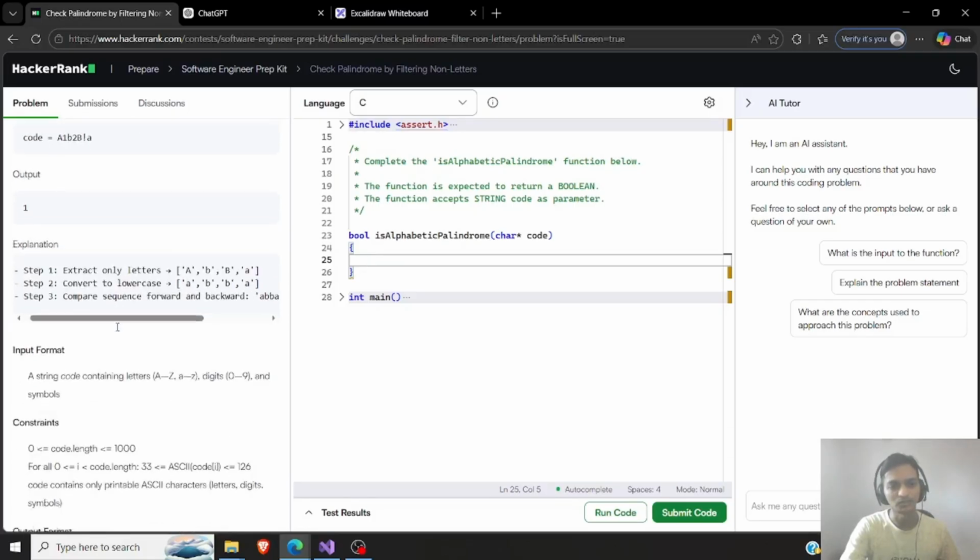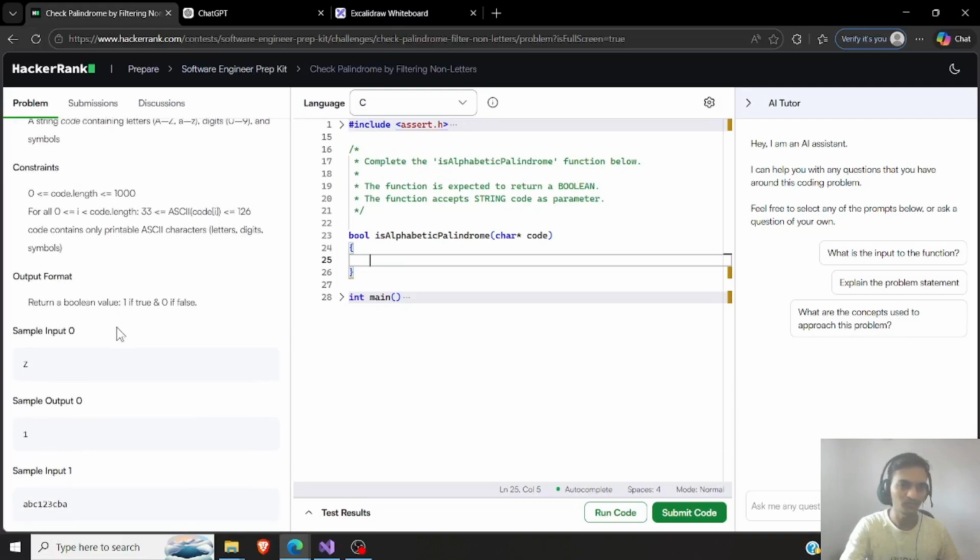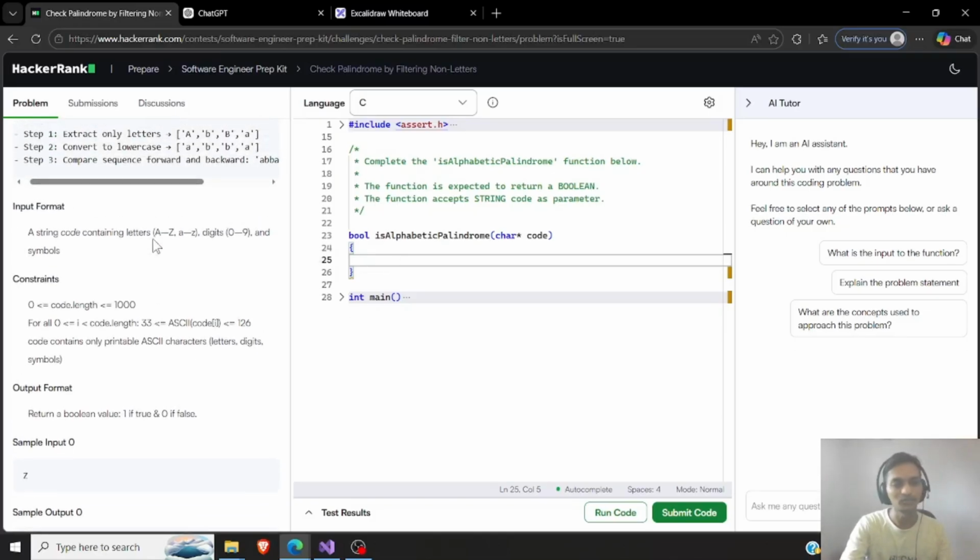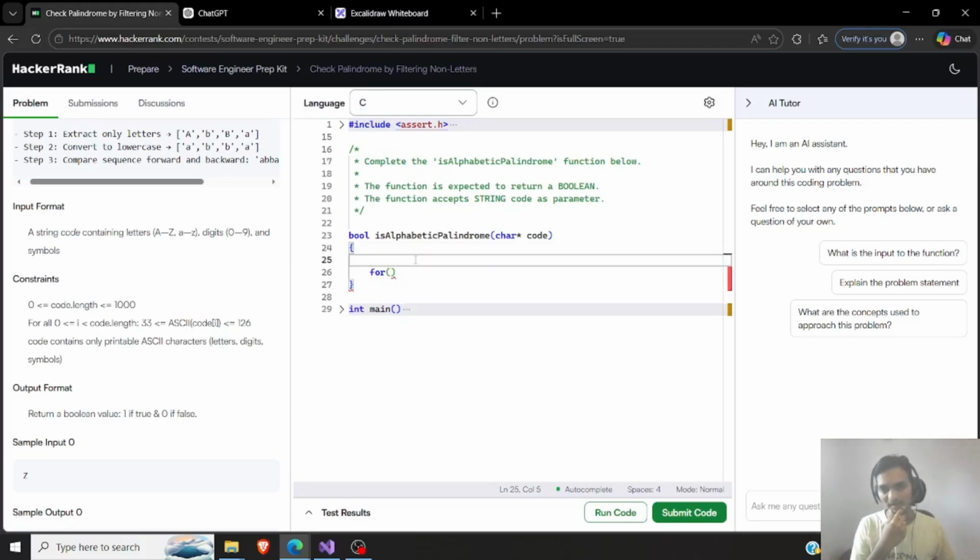Okay, this is just a true and false statement. I was thinking I had to find a palindrome within a given sequence, but it is not about finding the maximum length of palindrome present. It just might be a palindrome or it might not be. So now I feel it is simpler. What I will do is, let's start with, oh, it's a character pointer. I was thinking of it as a vector array, but I think this is also fine.